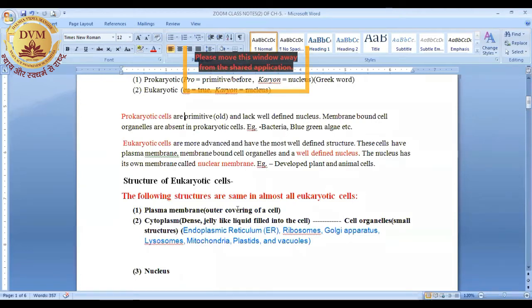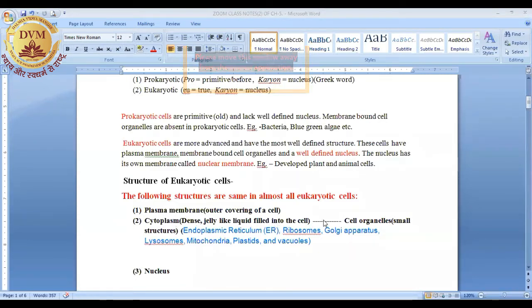This is the outer covering of the cell, and in 8th class maybe you have read about it. Second part is cytoplasm. Cytoplasm is a dense, or concentrated, jelly-like liquid filled into the cell. That liquid is called the cytoplasm.